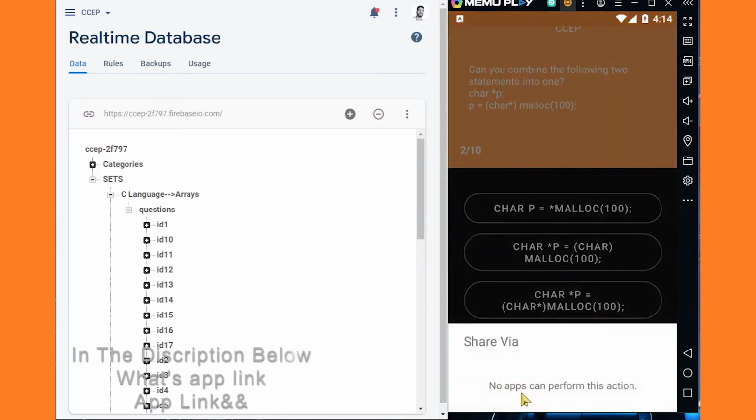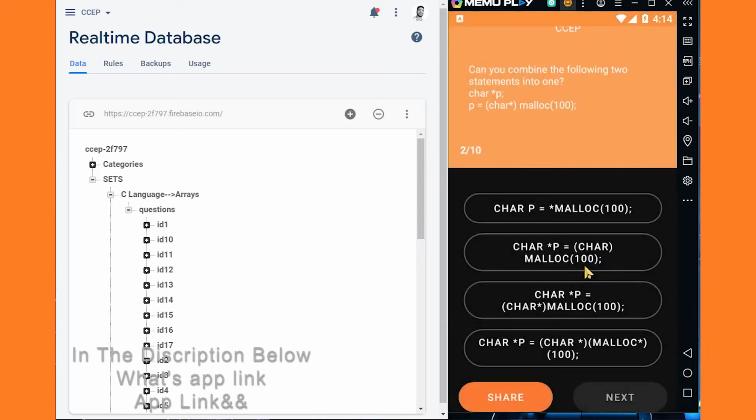You can also share this to your WhatsApp and any application. I am using emulator, so I can show you where to send. So you can send this question through or share this question through WhatsApp messages or any online platform.